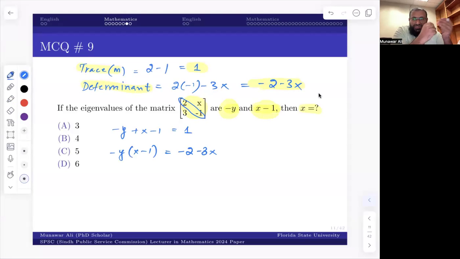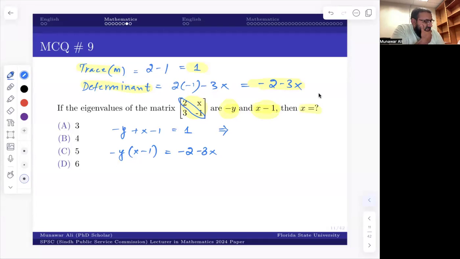So you can see I got two equations, two variables, x and y. Solve those, get the value of x and y, you're done. There are other ways to deal with this question, but to me this is the simplest. Yes, done. Okay. So we want the value of x. What should we do? Let me find the value of y from here and put it in the second equation. I'm done.